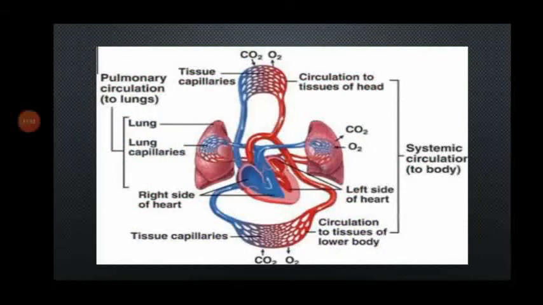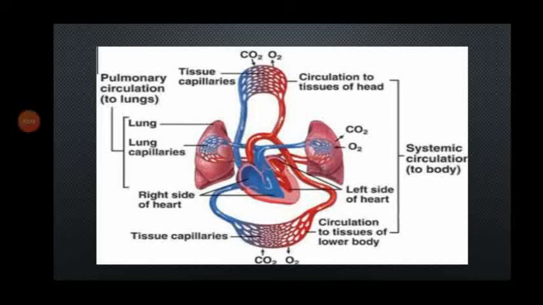This is the circulatory system. The oxygenated blood comes from lungs to the right ventricle. From there it goes to right atrium, and from there it is pumped to the cells or the different parts of the body.